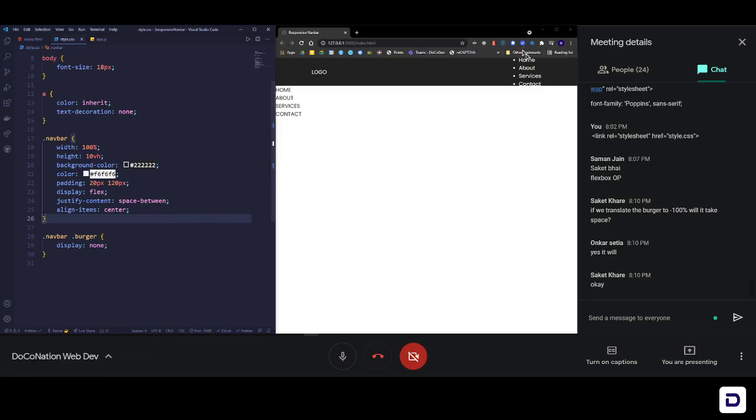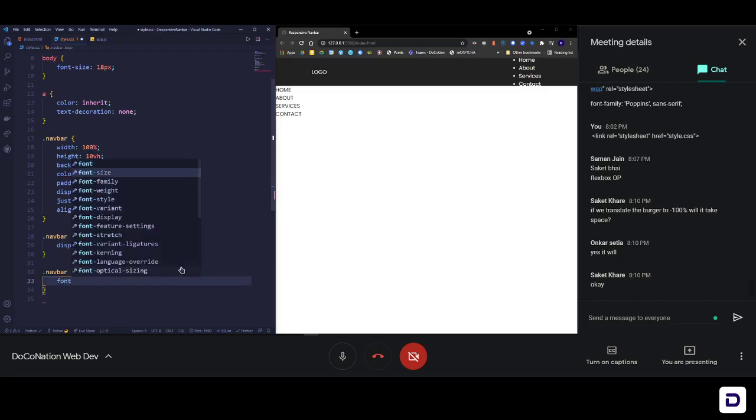Now we have our logo already set up here and we have our links here, and we are almost done with the navbar styling. We only need to touch it again when we are doing responsiveness. For now, let's leave it and move to the next part, that is styling the logo. As I said, we are not using any fancy image logo, we are just using text. So I'm going to select the logo, so dot navbar, and then select the logo. And then I'll just increase the font size maybe a little bit.